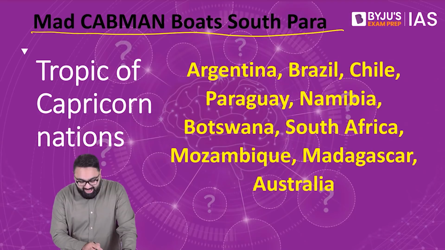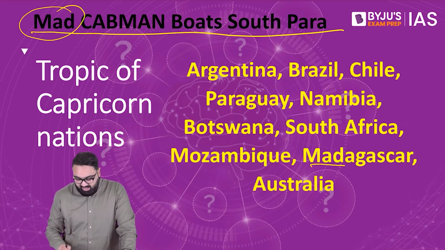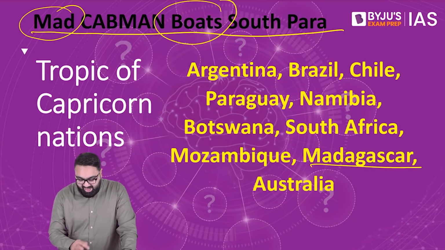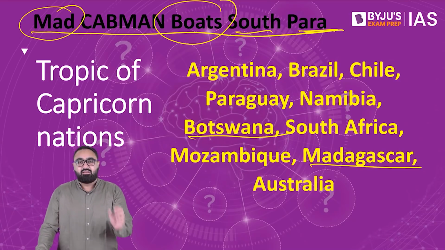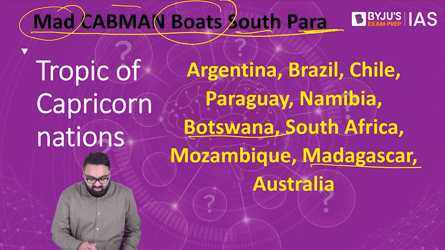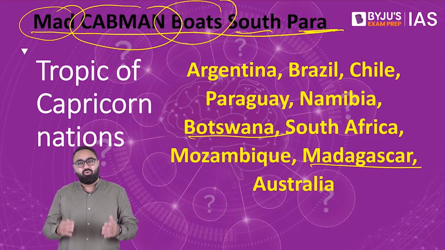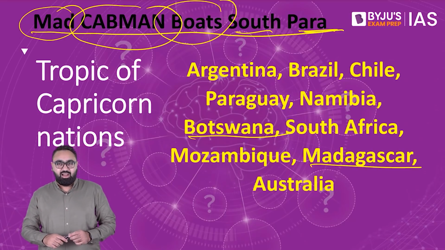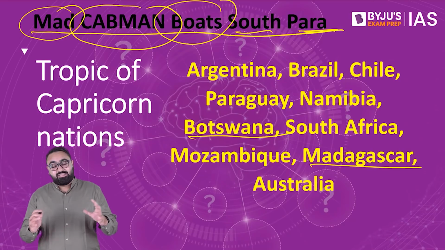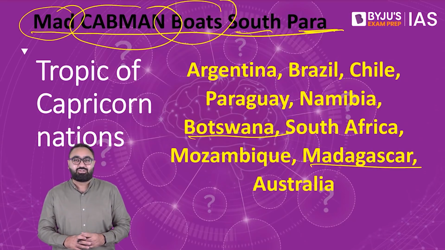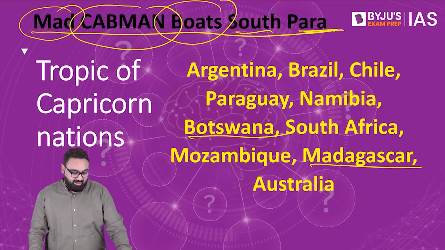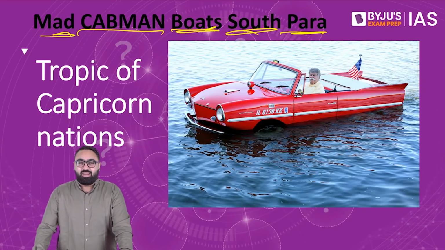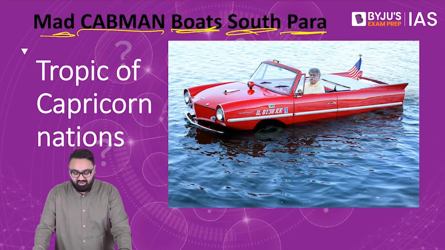Now MAD, M-A-D here stands for Madagascar. Boats stands for Botswana. South here stands for South Africa. Para here stands for Paraguay. And the remaining nations are made up by this word cabman. So mad cabman, boats, south, para. Again, I am not saying that all these phrases or sentences will make sense to you, but at least having something is better than having nothing in this particular regard. So this photo might be helpful for you if you are a visual learner.